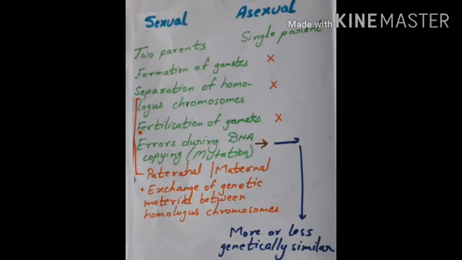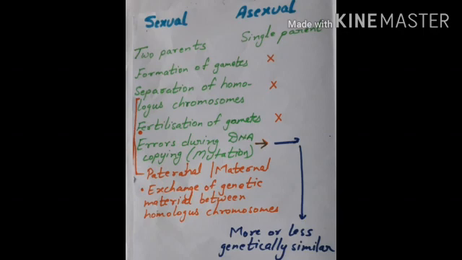During the formation of the zygote, there is fertilization of these gametes, and then there is mixing of the characters of the maternal and paternal chromosomes, and there is crossing over. The exchange of genetic material takes place between the homologous chromosomes, and there is mixing of characters.